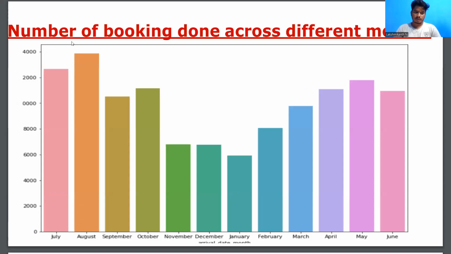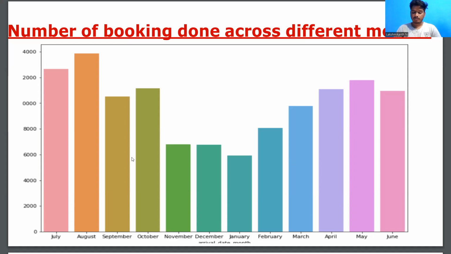We also visualized the number of bookings done across different months. We can see by looking at this that July, August, September, October, April, May, and June have the highest number of bookings. And you can see that February, January, and December have the lowest number of bookings.